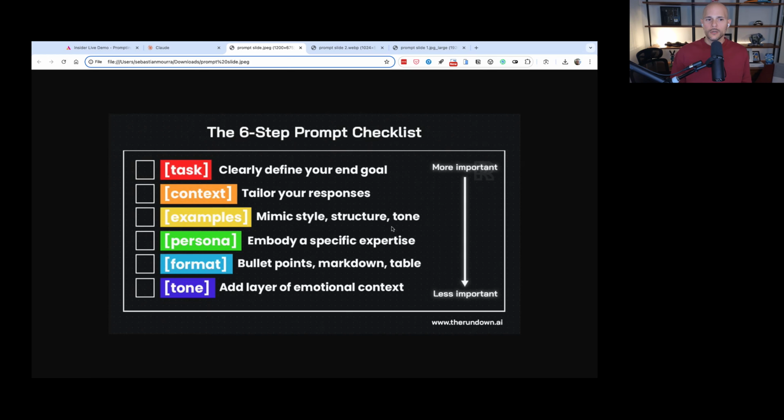The third one is examples, right? So you saw that I copied and pasted an entire LinkedIn post written just the way that I wanted it to be. And based on that LinkedIn post, it produced and mimicked that style. So by putting it in there, it can mimic the style, it can mimic the structure, and it can mimic the tone. So all of that is extremely important for you to add in there and very helpful. The fourth item is the persona.